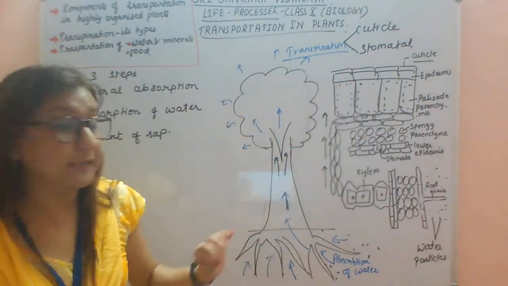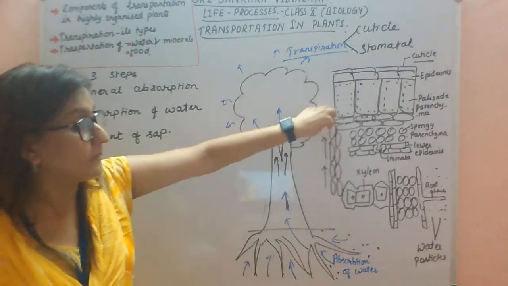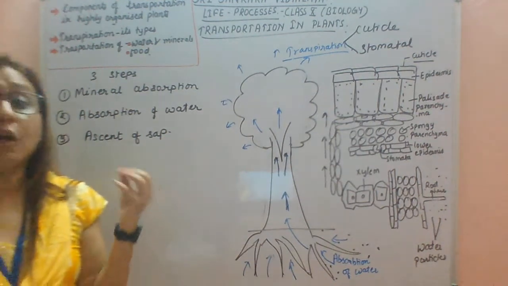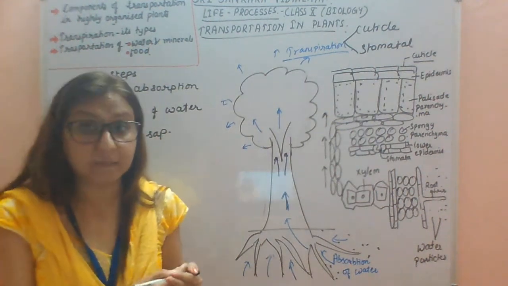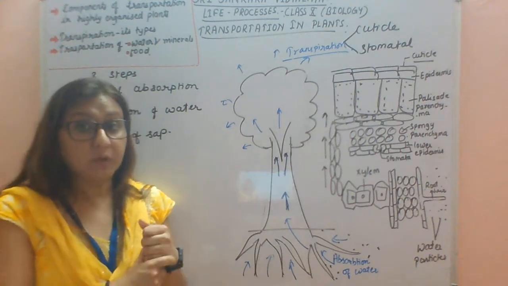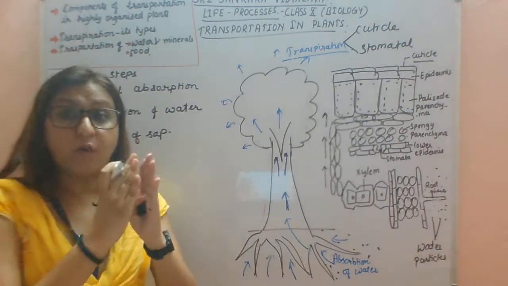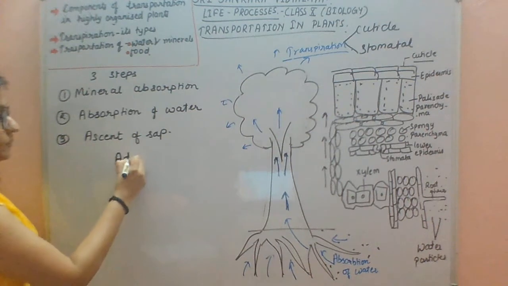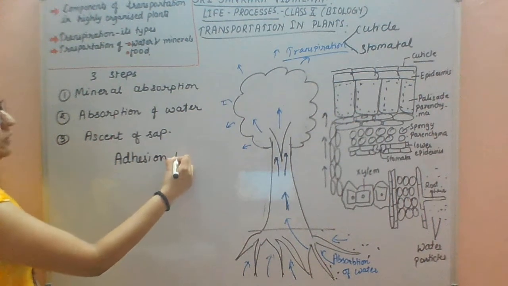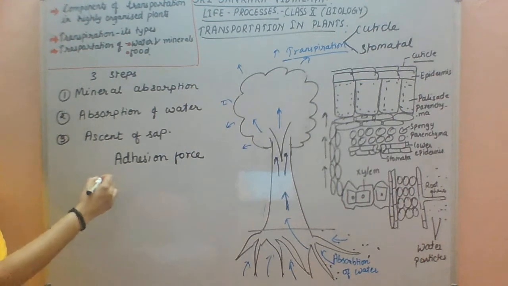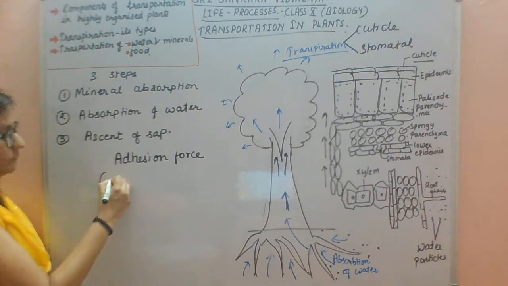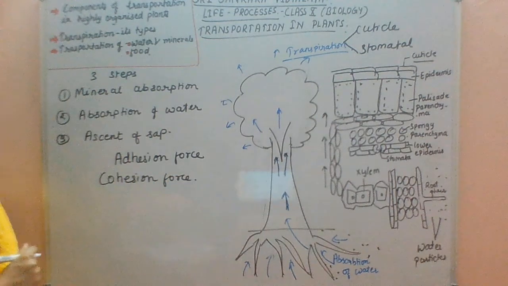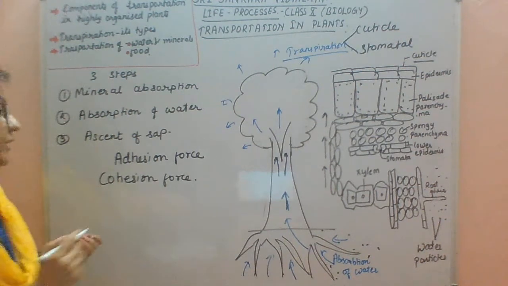But now the question arises: due to the suction pull, the water is moving in the upward direction. So why does this water column not break? Why is the breaking of water not taking place? Two forces are responsible. So two forces are there: the adhesion force, and the next force is the cohesion force. So what is adhesion force and what is cohesion force?